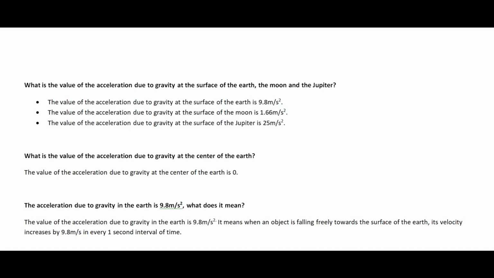For example, suppose an object is dropped, just released from our hand. In the beginning its velocity is 0 meter per second, because we are just releasing the object. Then after 1 second its velocity becomes 9.8 meter per second. That means its velocity increases by 9.8 meter per second in every 1 second interval. So that is the meaning of the acceleration due to gravity of the earth being 9.8 meter per second square.